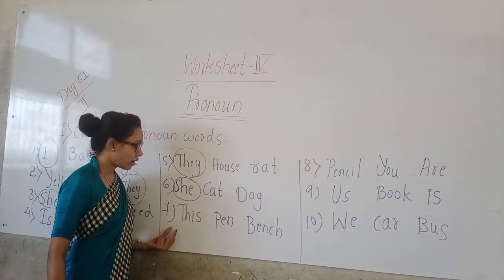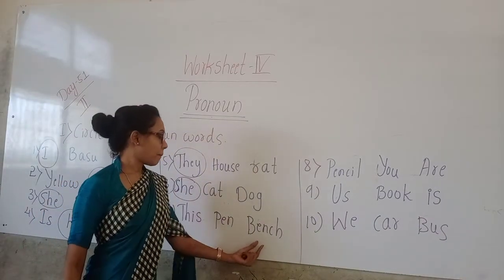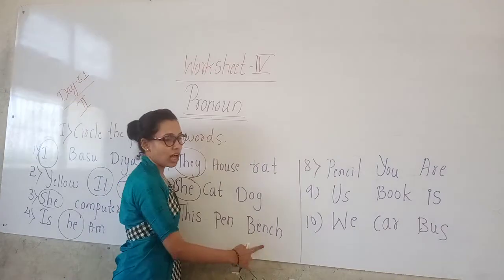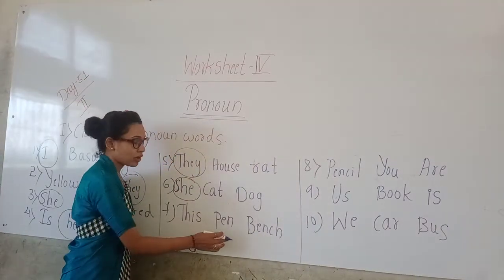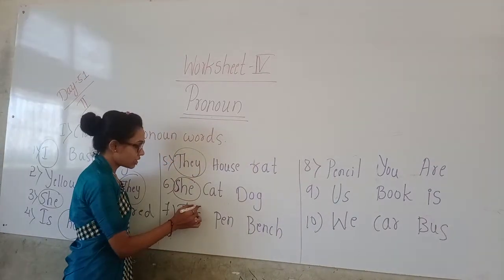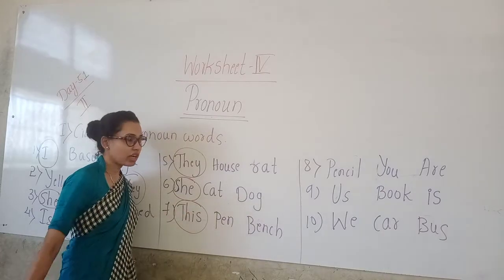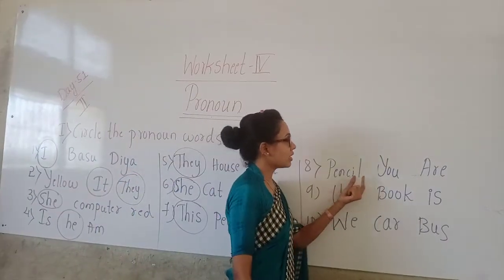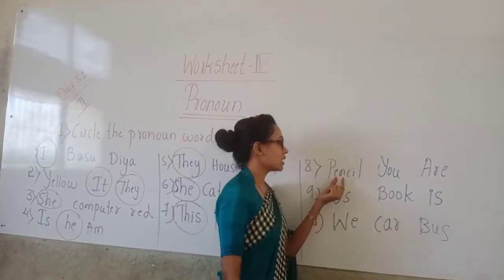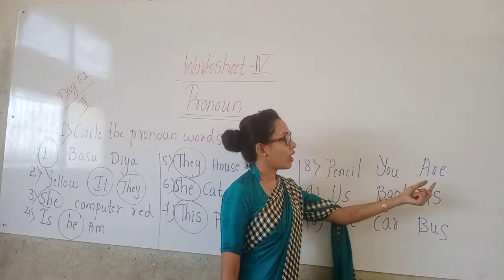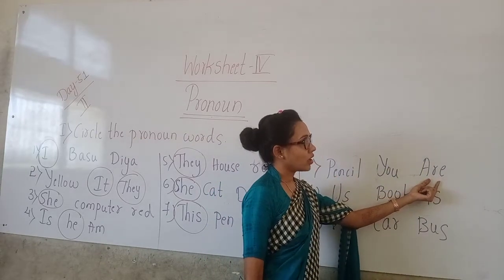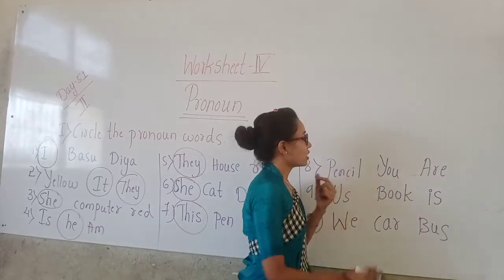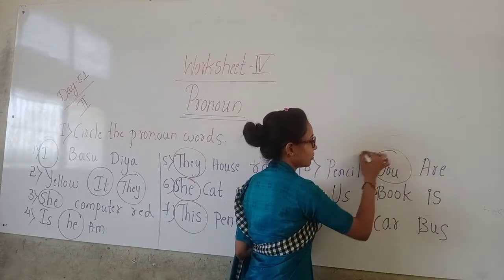Okay. Seventh one, this, pen, bench. Pen and bench are the naming words, children. Naming word means noun. So here "this" is the pronoun. Okay. Pencil, you, are. Pencil is a noun. "Are" is a helping verb. "You" is a pronoun, children.